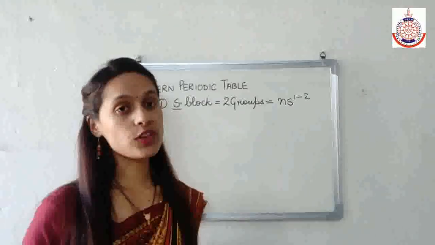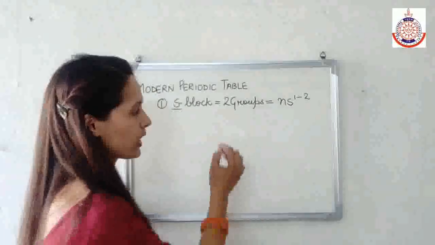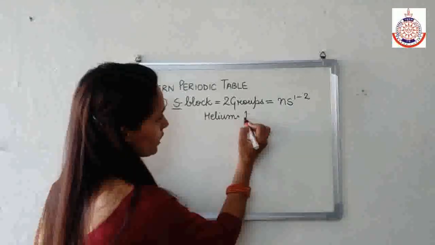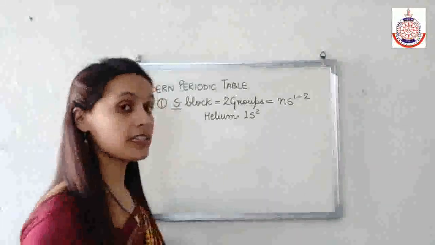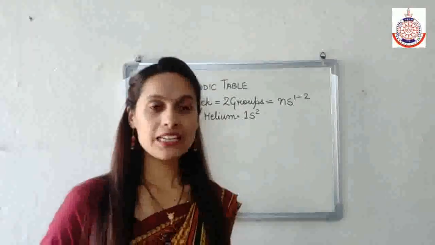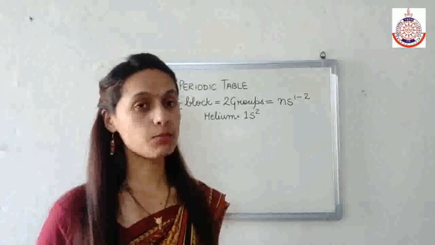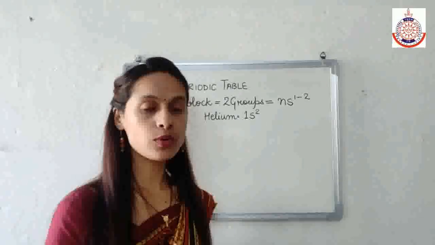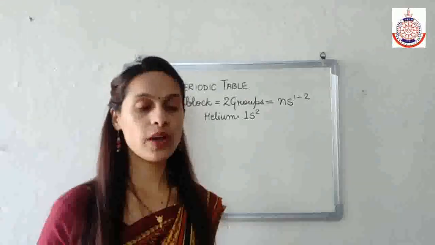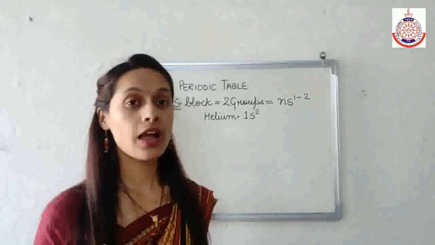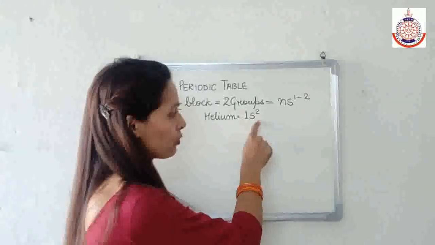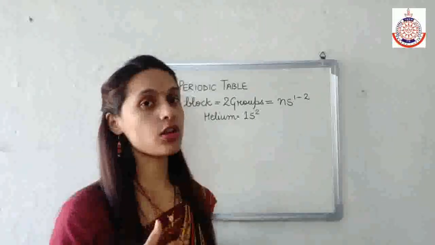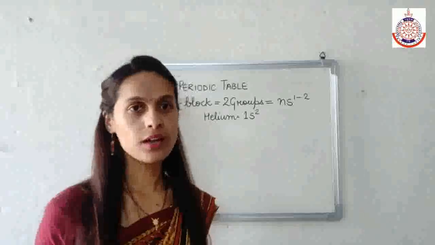Now in S block we have 2 exceptions. What are those 2 exceptions? First one is helium. Though the electronic configuration of helium is 1s2, it is not present in the S block. It is present along with the noble gases because its outermost orbital is fully filled. Means outermost orbital is fully filled, that's why it belongs to noble gases. But because it has outermost orbital S, it should belong with S block, but because of the fully filled orbital it belongs to noble gases.